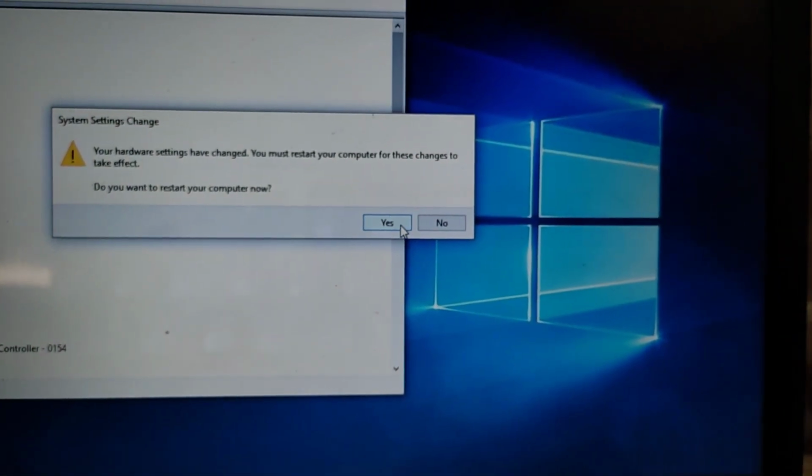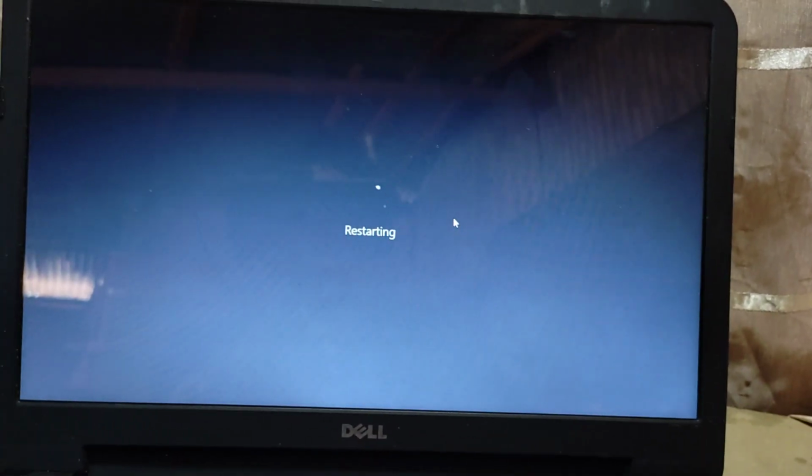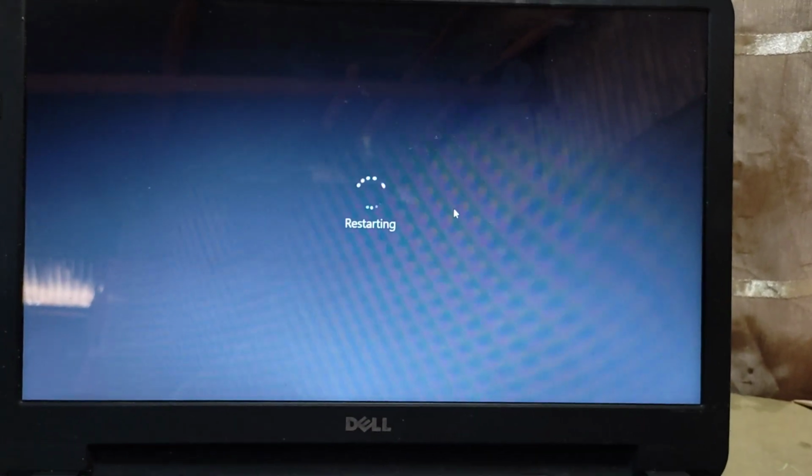So press yes to restart, and your computer is going to restart now. I hope these steps will solve the problem.